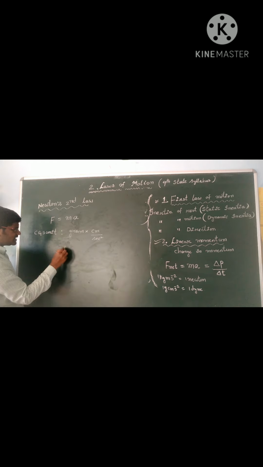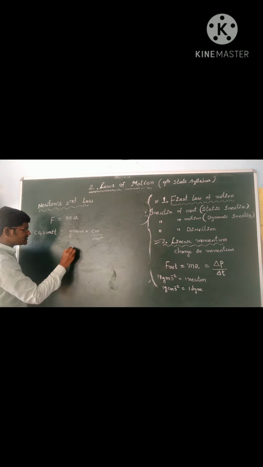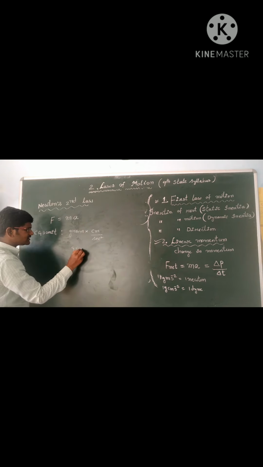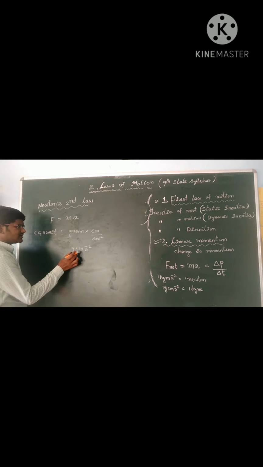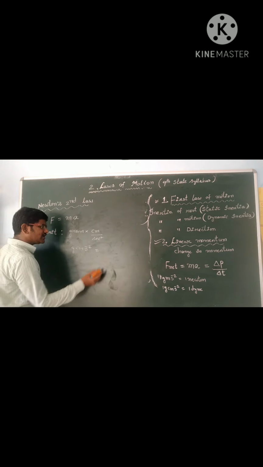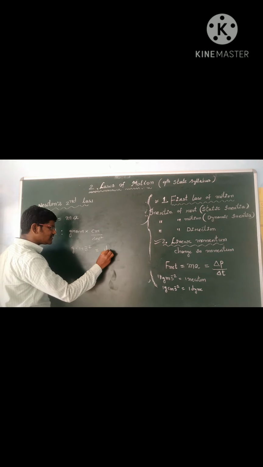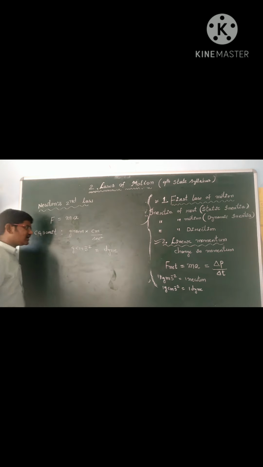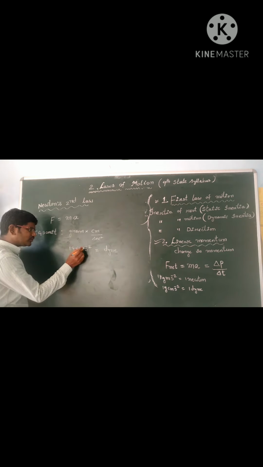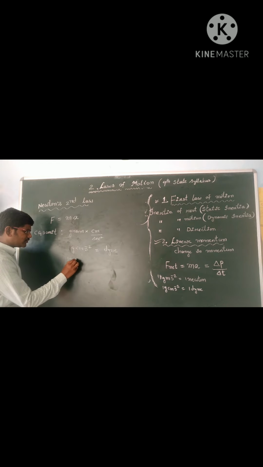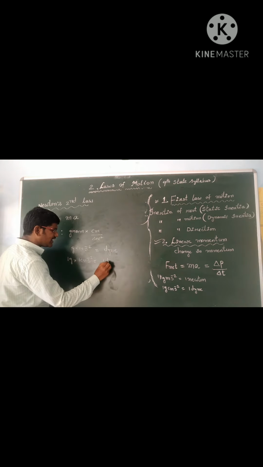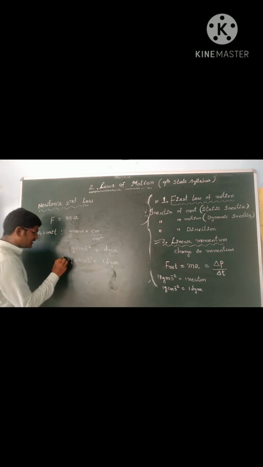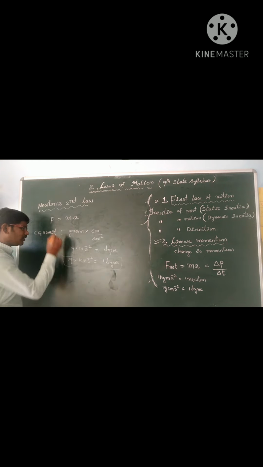So this is written as g, the gram symbol, cm, centimeter symbol, s, second symbol, and power minus 2. This gram centimeter second power minus 2 is written as dyne. So 1 gram into 1 centimeter second power minus 2 is written as 1 dyne.